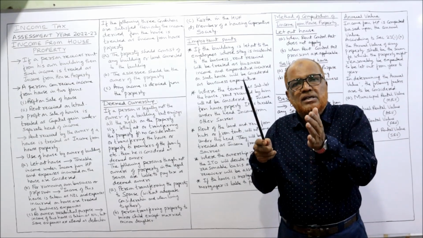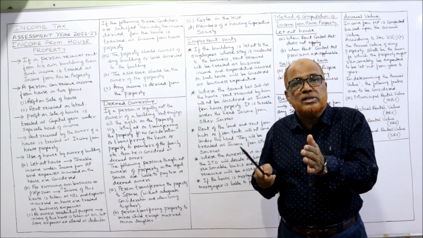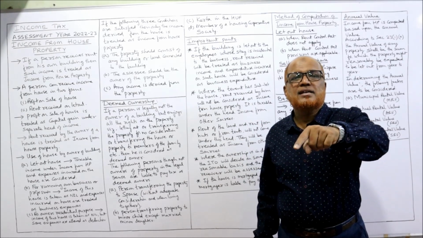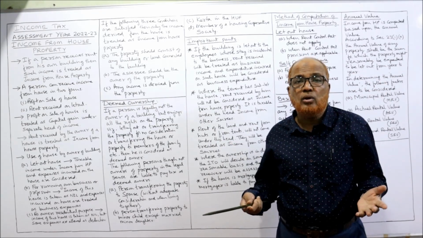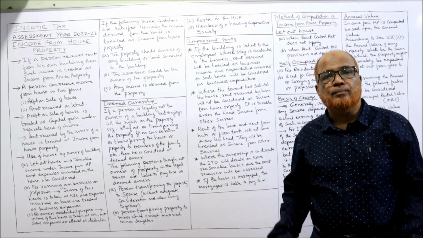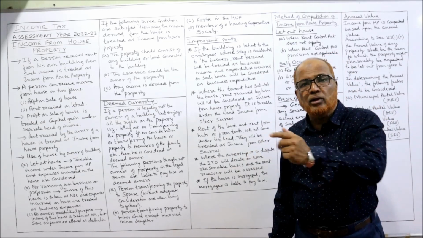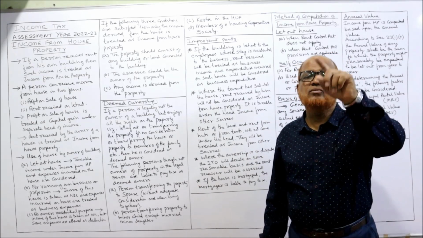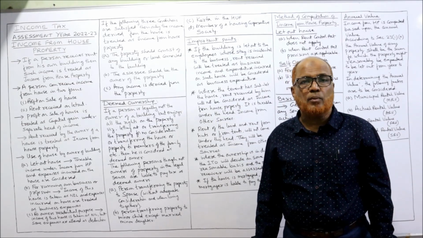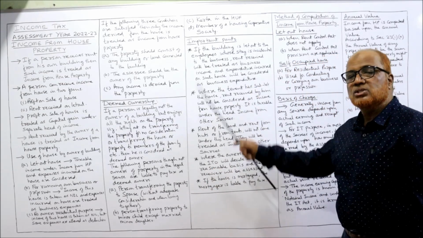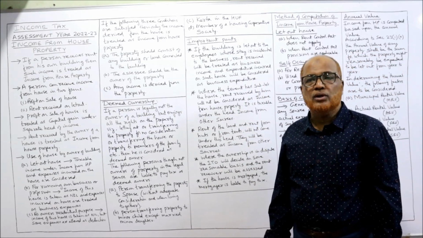The ownership is in the name of the housing society. But the Income Tax Act will treat the member as a deemed owner. You're not the real owner; the real owner is the society. But because you have not paid all the installments, the Income Tax Act will treat the member as a deemed owner and he is liable to pay the tax on the property. So these are the cases where we can say deemed ownership.